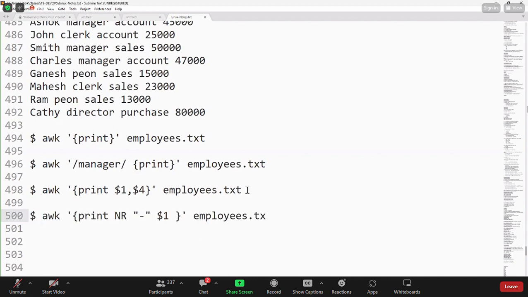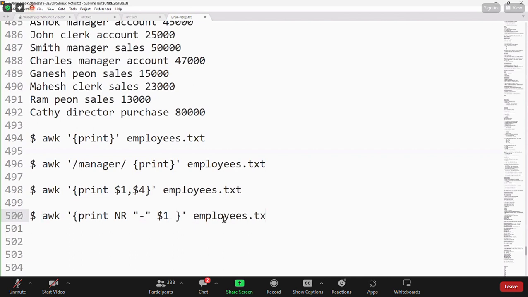So if you want to do such kind of data processing on structured data, where rows and columns are very clearly available, then in order to process that data, we can use the AWK command. Are you guys clear with my point?